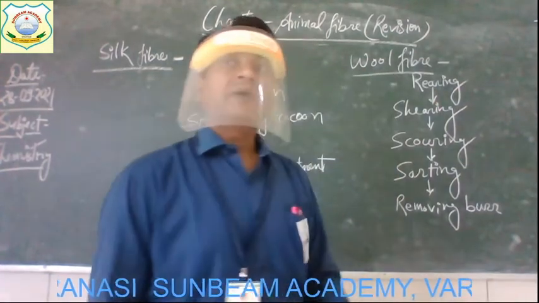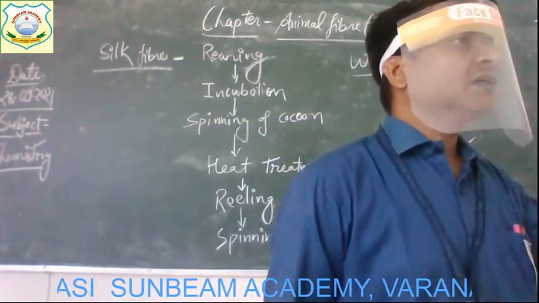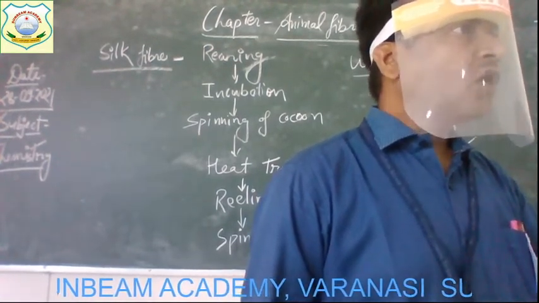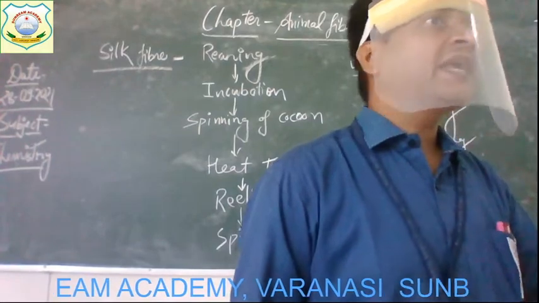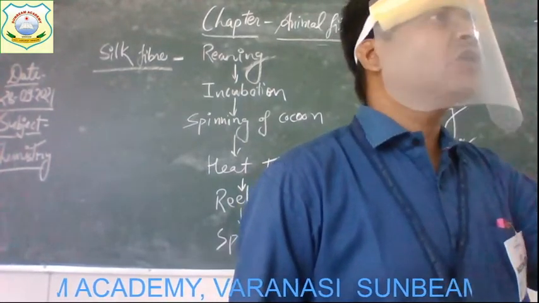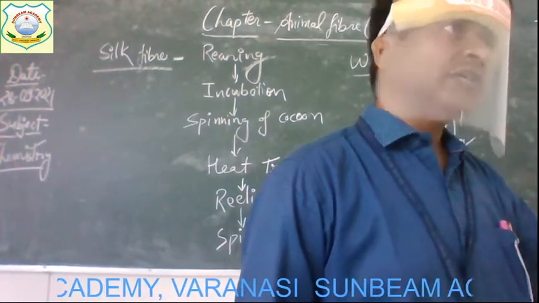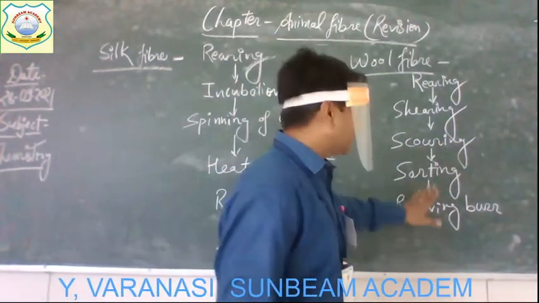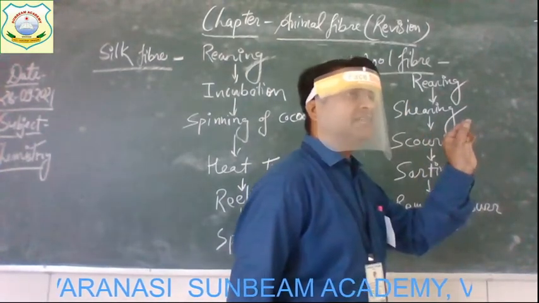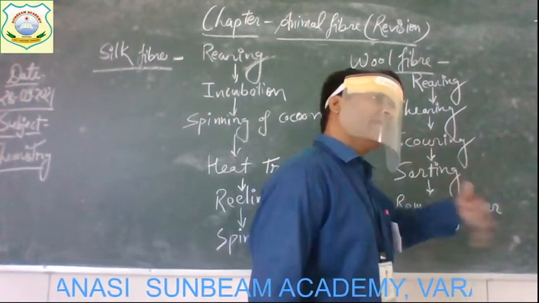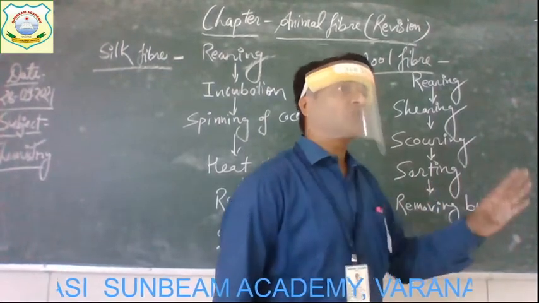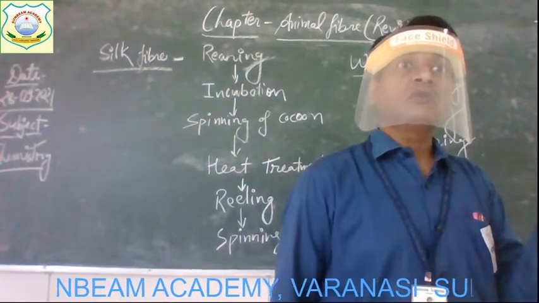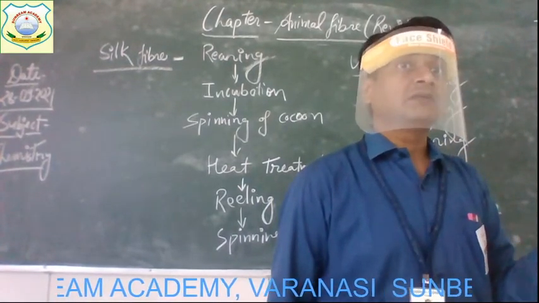Burrs are small-sized hairs which are hard, and they get rolled, so it is not possible to comb them. So it is better to remove them. From the whole bunch of hair, such burrs, small in size and rolled and twisted, are separated to make good quality wool. Good quality wool is wool which doesn't have burrs.